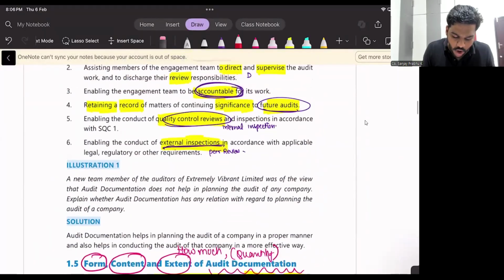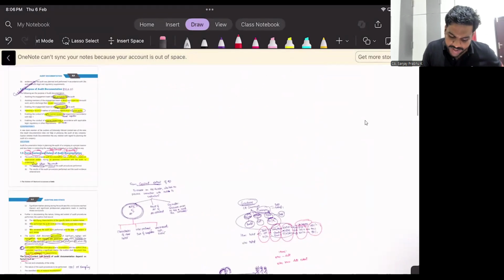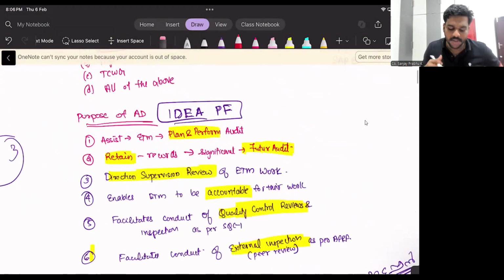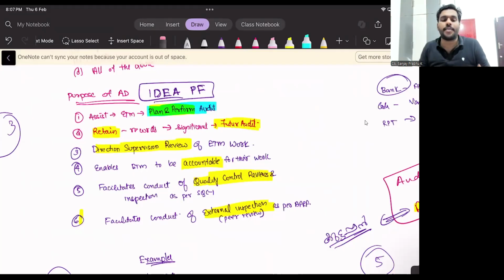Now we are going to learn what is the purpose of audit documentation. Why do we need to maintain this audit documentation? Why do we need to document everything? So that it will help us to plan and perform the audit. If we document everything this year, next year it helps us to plan. Previous year's audit documentation helps us to plan and perform next year's audit.